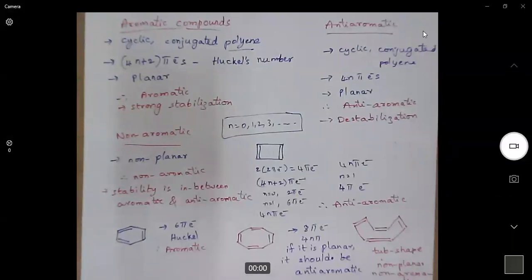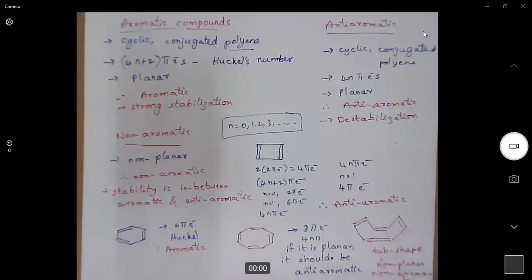Now, in order to explain whether it is planar or non-planar, we can take the bond length. In a cyclic planar system, the molecule is conjugated, so the pi electrons will revolve around. So we expect the same bond length between any 2 carbons. But in a non-planar system, the conjugation is not that much, so we cannot expect the pi electrons to revolve around.